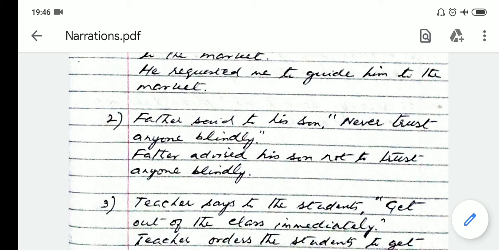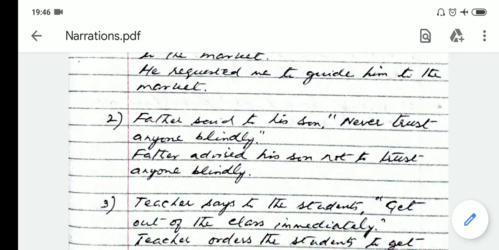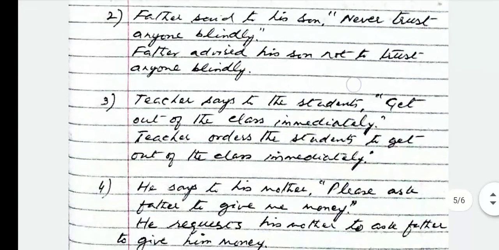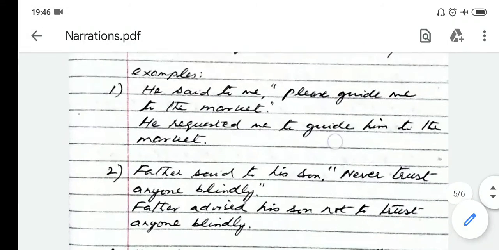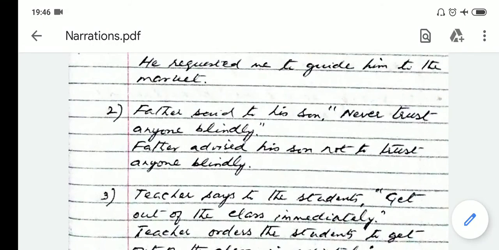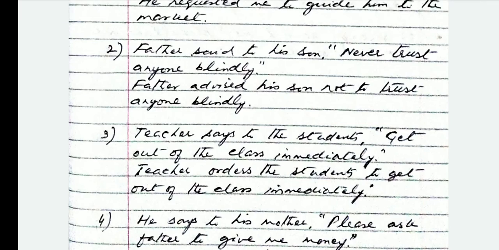Although the reporting speech was in the past tense, we have not changed the verb into the past tense because it is preceded by to, and after to we always use the first form of the verb. This is the case of an advice. The first was the case of a request. Both are imperative, as I told you. And now see the third case. Teacher says to the students, get out of the class immediately. This is a command or an order.